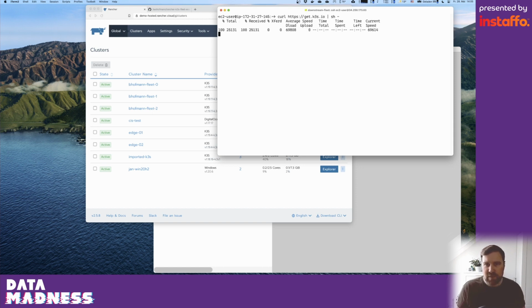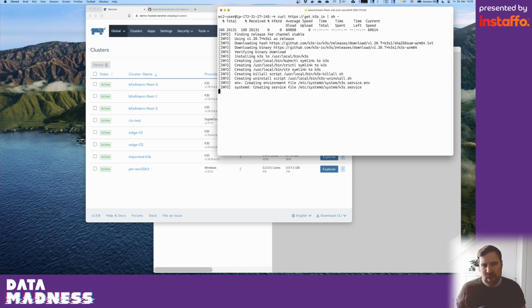And all this installation script is doing is making my life a tiny bit easier, because based on a release channel information, it's finding out what is the newest stable K3s version. It downloads the K3s binary and a checksum. It verifies then that the binary hasn't been modified. It also downloads the binary with the right CPU architecture.